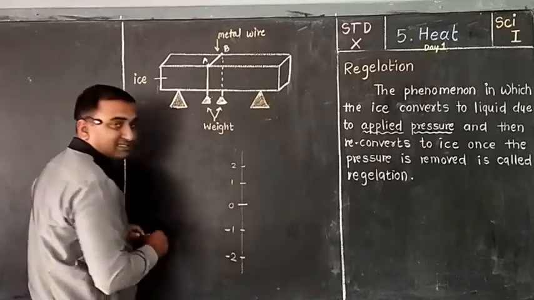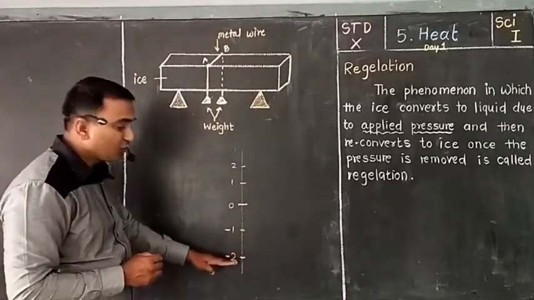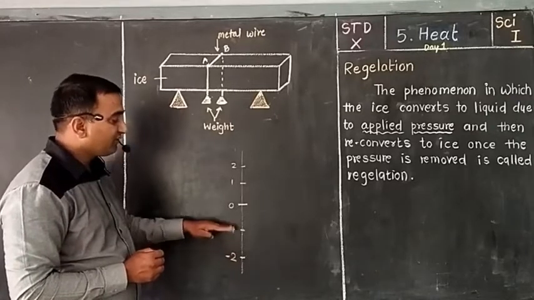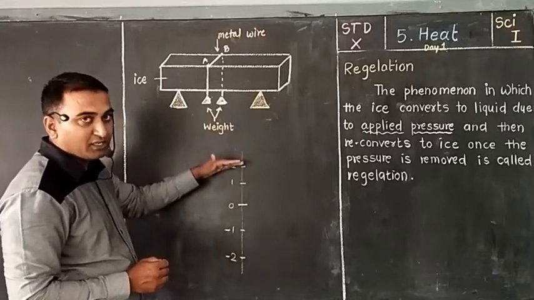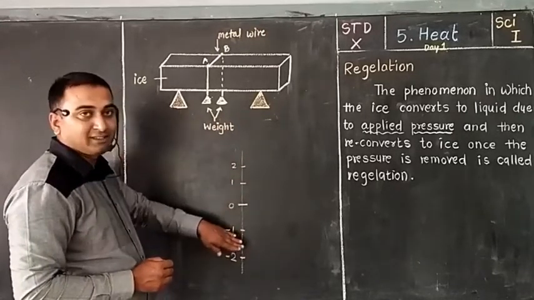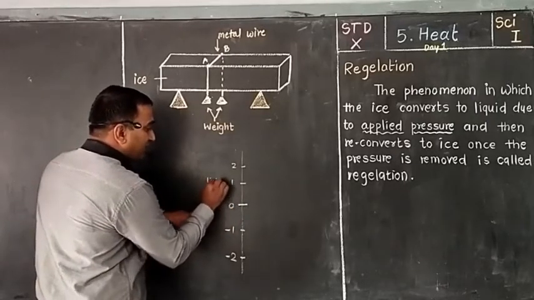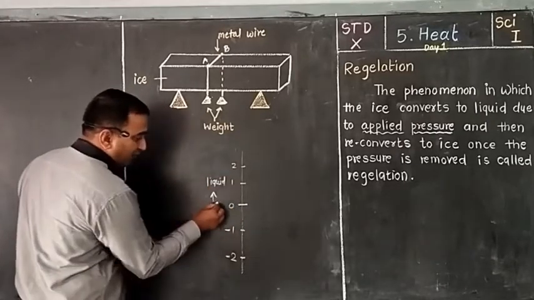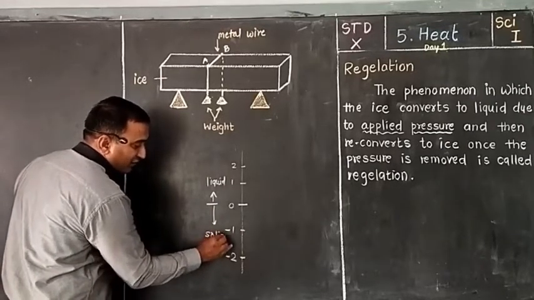0 degree Celsius is the melting point and freezing point. If you go from -2, -1, to 0, then it is the melting point. And if you go down below 0, then it is ice. That means above this, it will definitely be liquid, and below 0, it is definitely in the solid state.